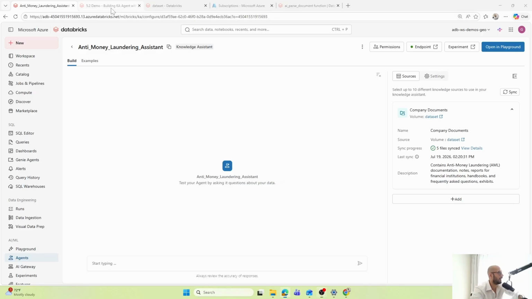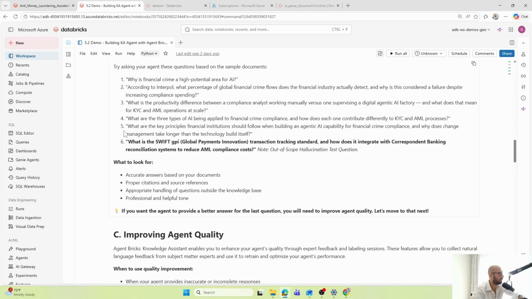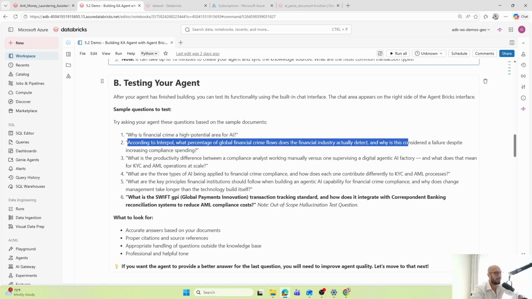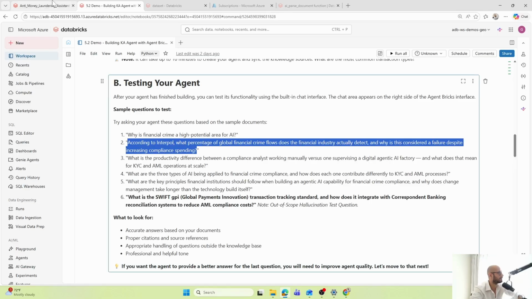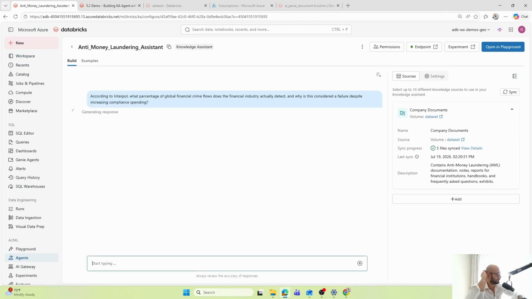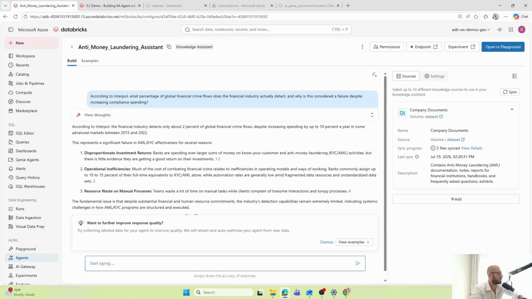Let's try to ask the same question that we asked Genie before. So according to Interpol, what percentage of global financial crime flows does the financial industry actually detect? And why is this considered a failure despite increasing compliance spending? So we can pose the question here and we have an answer. According to Interpol, the financial industry detects only 2% of global financial crime flows.